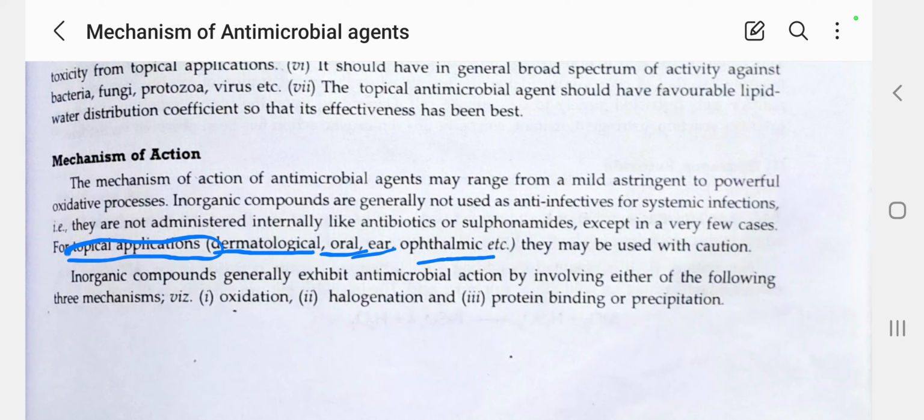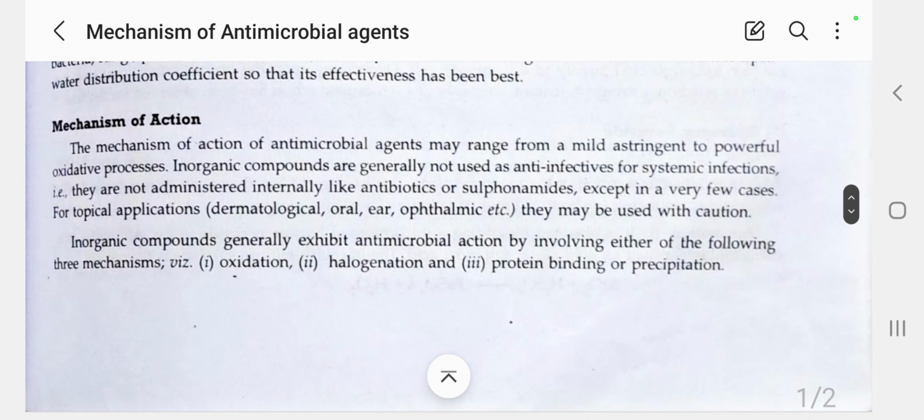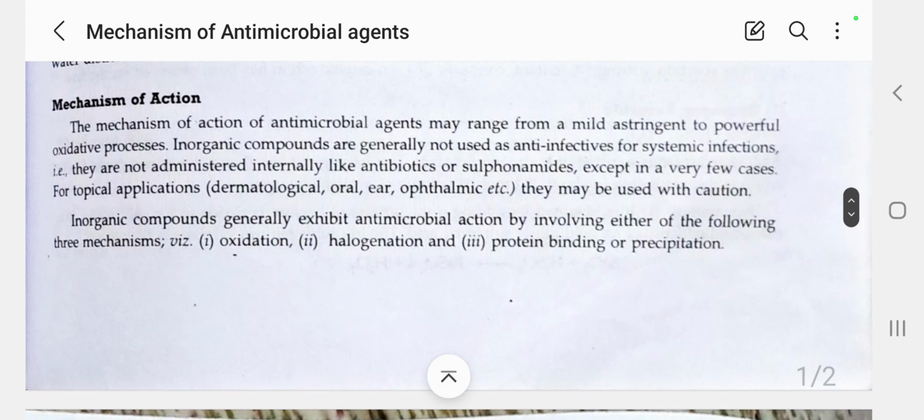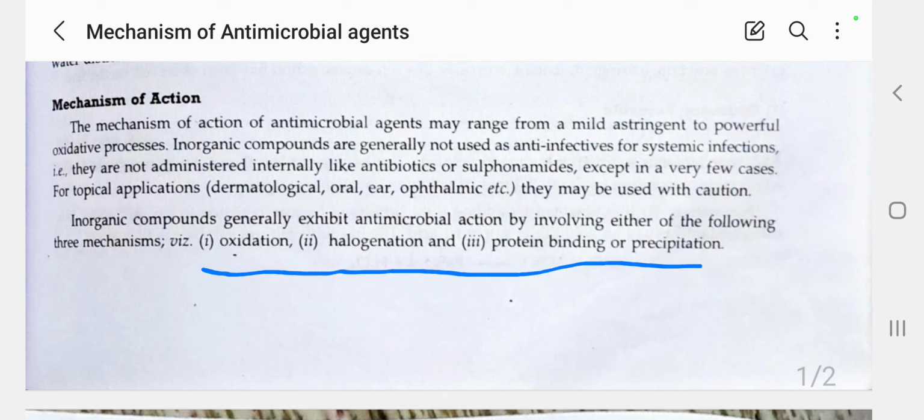So inorganic compounds generally exhibit antimicrobial actions by involving either of the following three mechanisms. What are the three mechanisms of action? Oxidation, halogenation, protein binding or precipitation.